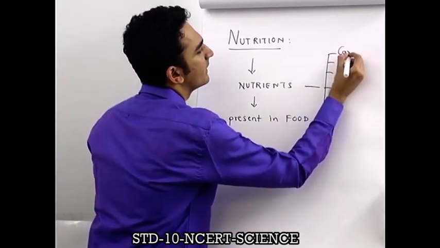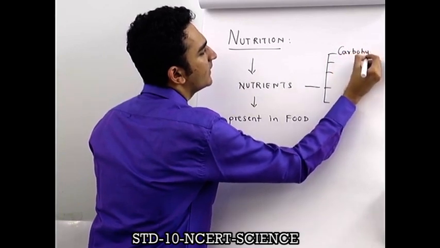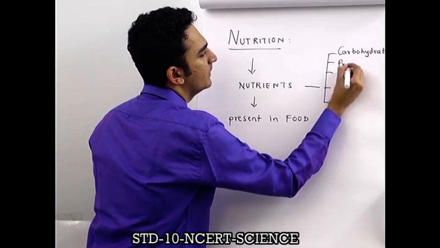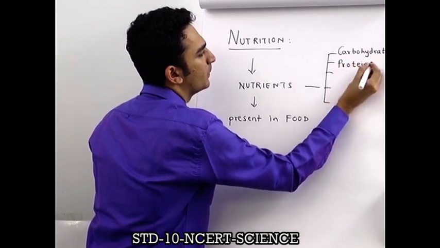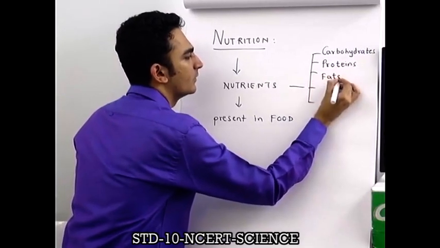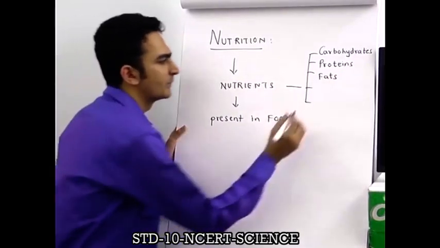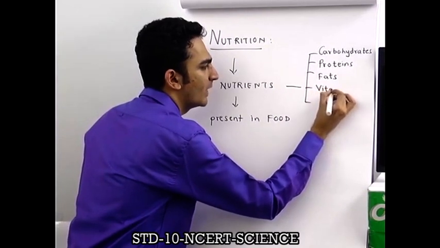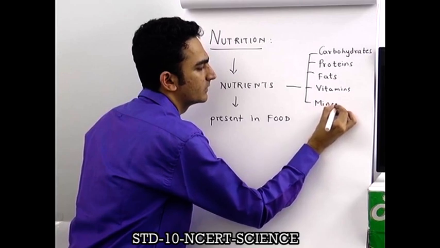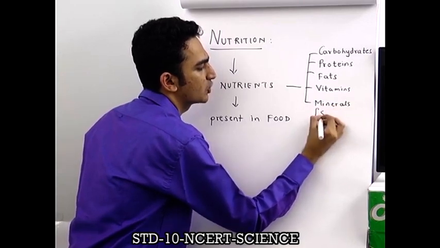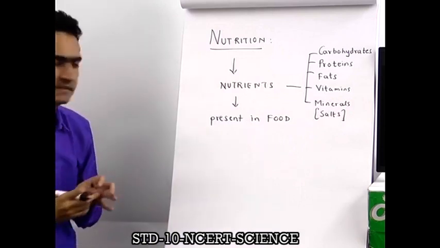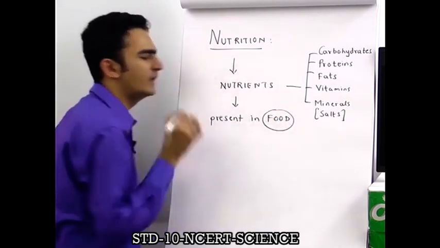First one, carbohydrates. Second one, proteins. Third one, fats. Fourth one, vitamins. And last one, minerals. Minerals are also called salts. So these are the 5 major nutrients which we get from food.